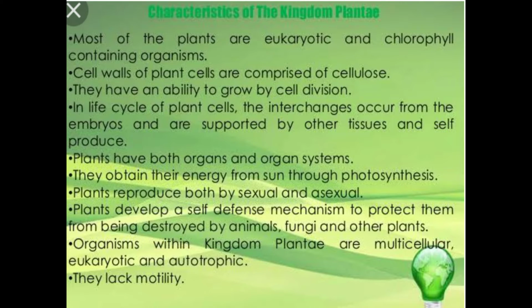Plants have both organs and organ systems. They obtain their energy from the sun through photosynthesis. As you studied in lower classes, photosynthesis is the process in which plants produce their own food. Plants reproduce by both asexual and sexual modes of reproduction. So we can observe both sexual and asexual types of reproduction in plants.